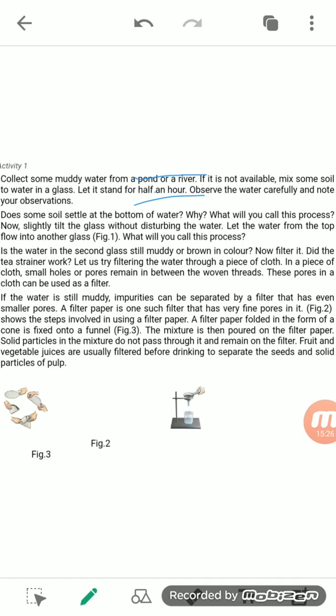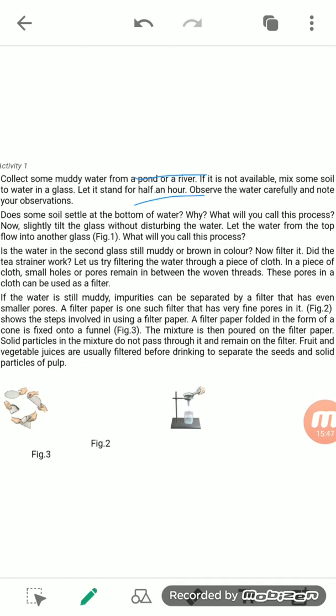So what happened? Does some soil settle at the bottom of the water? And if yes, then why? And what will you call this process? Now slightly tilt the glass without disturbing the water and let the water from the top flow into another glass. What will you call this process?